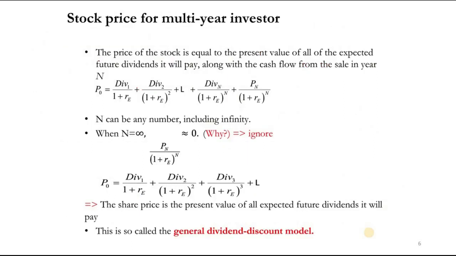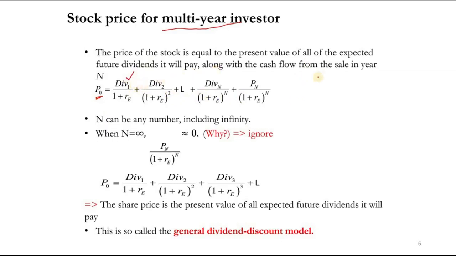Now let's see the stock. In the previous case we just saw an example of the stock valuation for a 1 year investor. Let's see the stock price or valuation of the stock for a multi-year investor. So for instance, the price of the stock is equal to dividend 1. Why not P1?